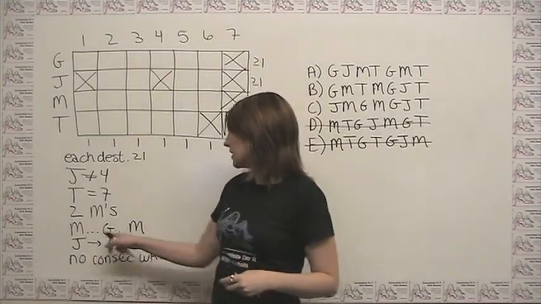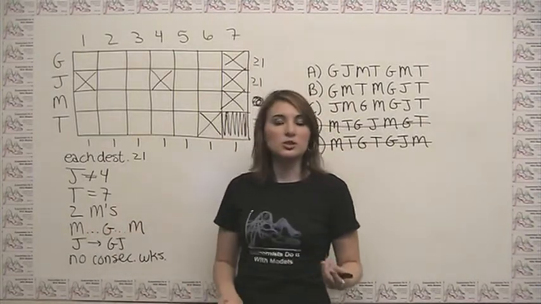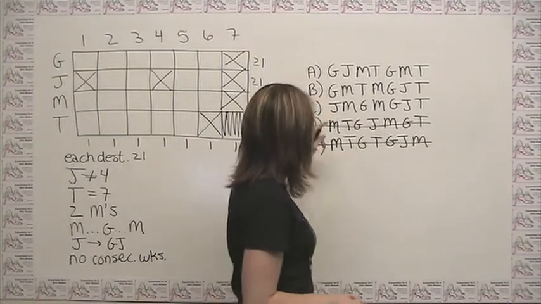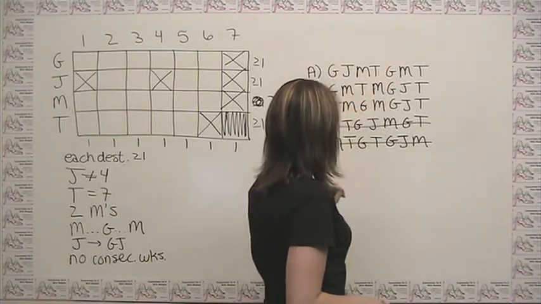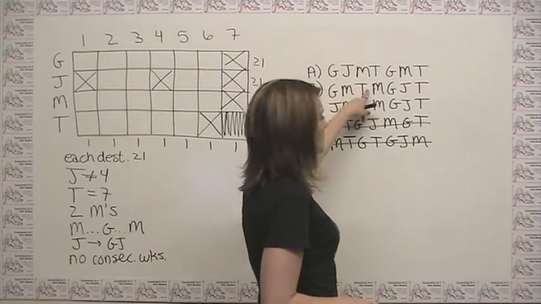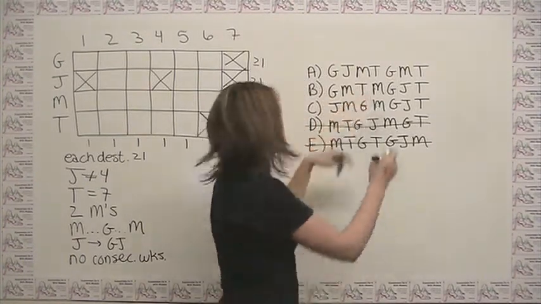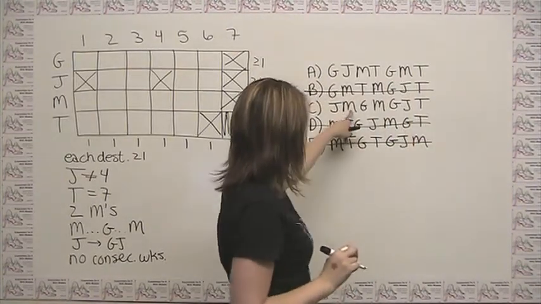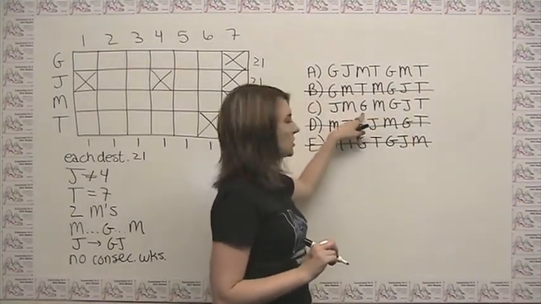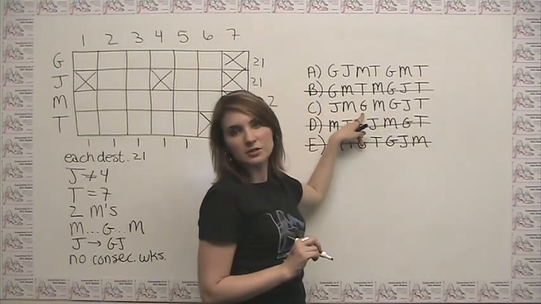Then we go to the second part of this, that there has to be at least 1 G in between them. Here we have 1 G in between the 2 M's, that one's fine. Here we have our 2 M's and there's only a T in between them. So that breaks the rule, and this one goes. And here we have the 2 M's and we have a G in between them. So now we're down to 2 answer choices.